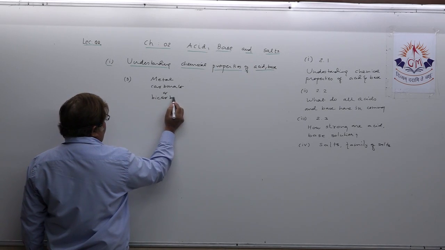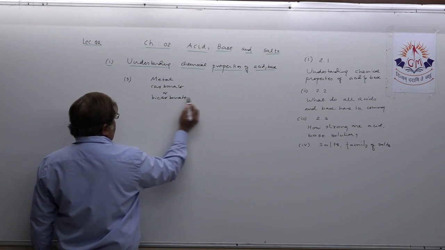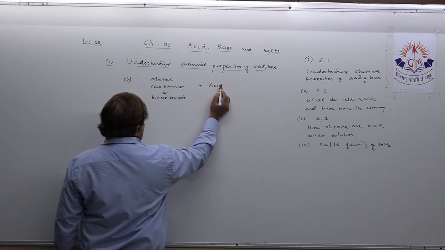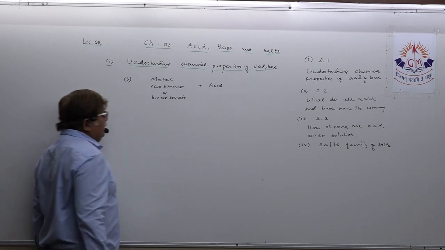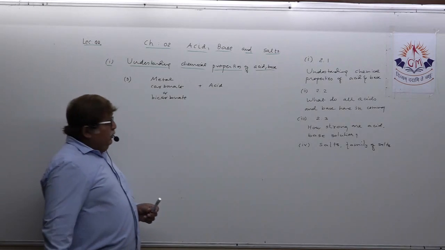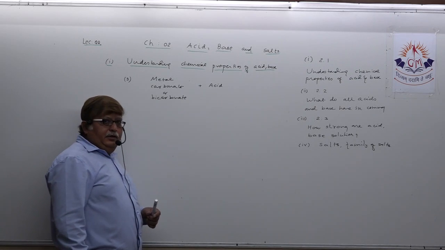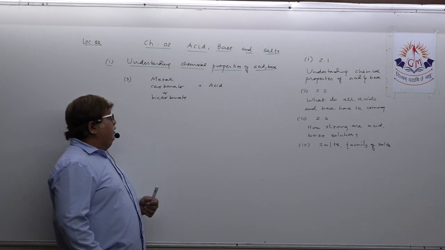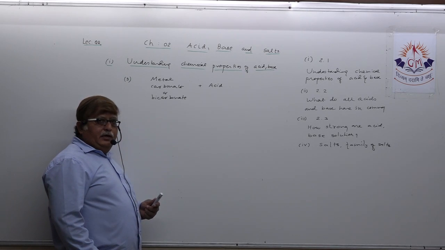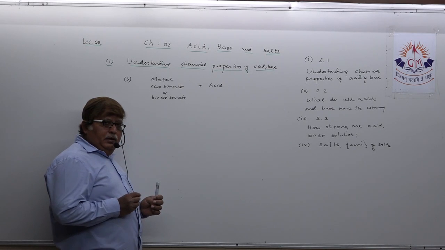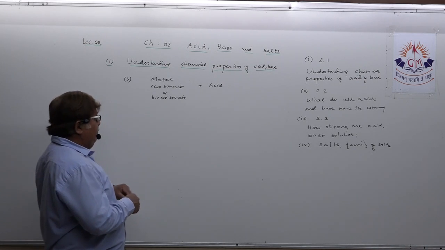In the textbook they have utilized the word metal hydrogen carbonate with acid. What happens when metal carbonate or metal hydrogen carbonate, which you can also call metal bicarbonate, reacts with acid? What can be the product?